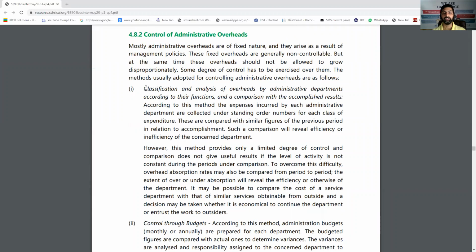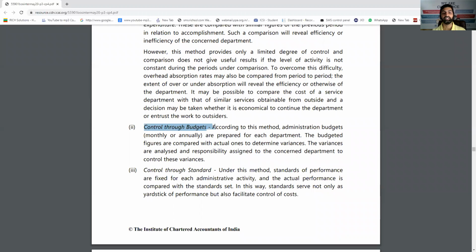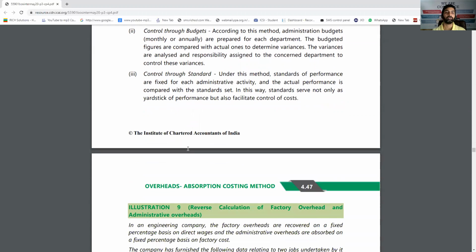But how to control in that case? First, classify and analyze the overhead. What exactly the overhead is, what is its nature? Then control through budgets: create some controls and budgets and control through them. That means the budget is allocated to each department and charged accordingly.